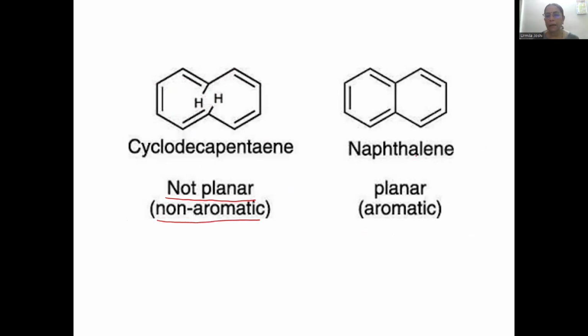Correct? Coming to naphthalene. In naphthalene, there is a bond. Which bond is missing over here? And because of the bond, this structure becomes planar. Number of pi electrons is 10. Correct? 5 bonds and so 10 pi electrons fit into the formula 4n plus 2. N is equal to 2. And therefore this structure is aromatic.